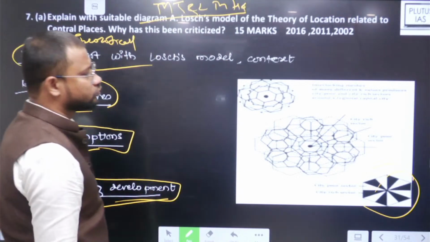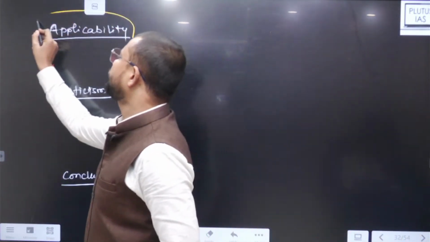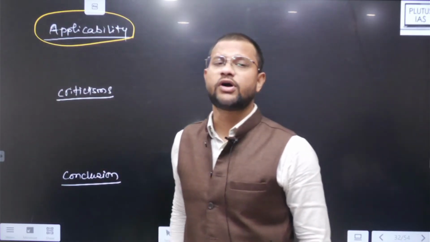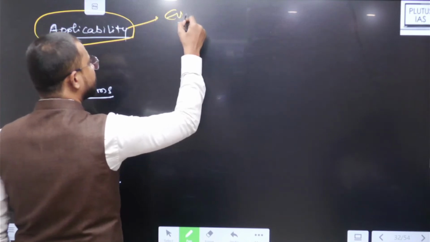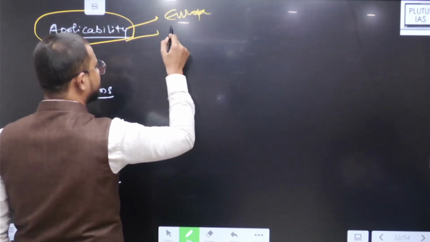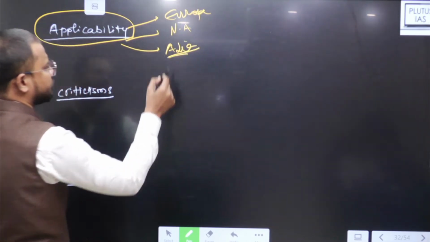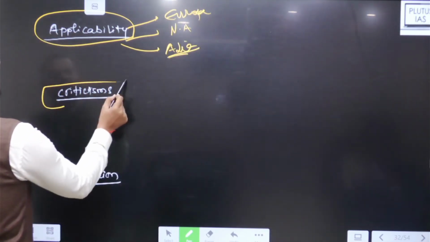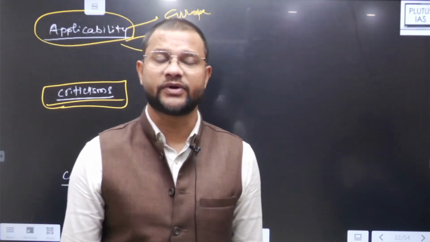There you need to go through this theory again, ठीक है, एक बार फिर से देख लें आपको, and then what are the points of applicability of this theory, to what extent this theory is applicable to find out the center place. So you can use it in Europe, you will find that it is applicable, in North America it is applicable partly, even in Asia and other parts of the world. However, this theory has faced lots of criticism.